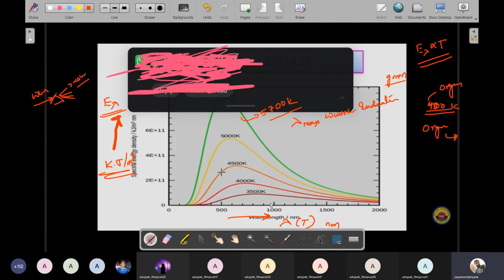But the energy intensity of orange color is less compared to yellow. Compared to red, it is high. Red shows at 4000 Kelvin, and at 4500 Kelvin the energy distribution of orange color will be formed. And if you maintain the oven temperature at 5000 Kelvin, then at that time yellow color will show.